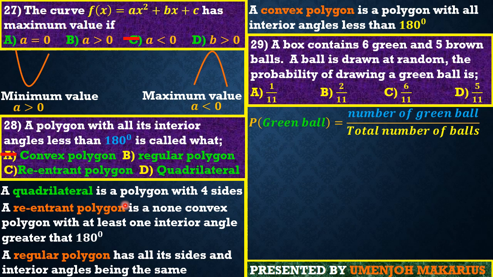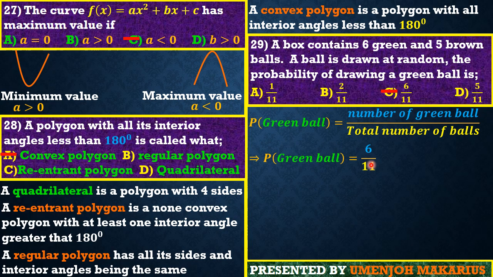The probability of drawing a green ball is given as the number of green balls over the total number of balls. The number of green balls is 6, and the total number of balls is gotten by summing the two: 6 plus 5 is 11. So we have 6 over 11 as the answer. So option C, guys, is the best.